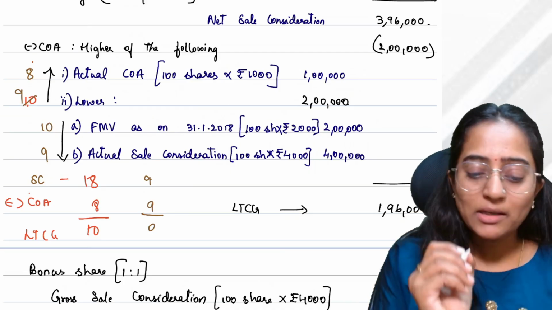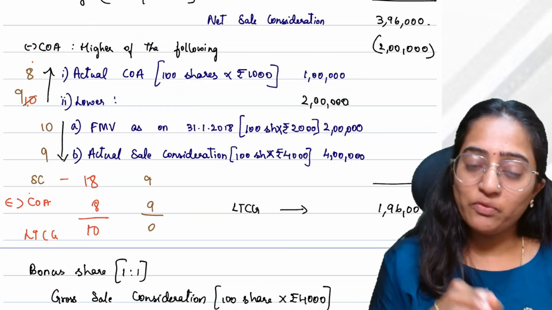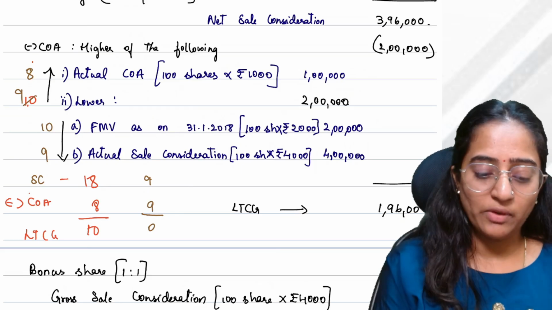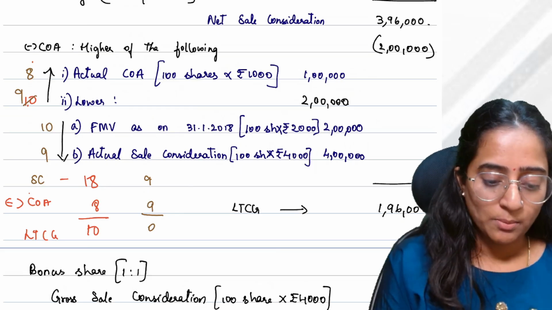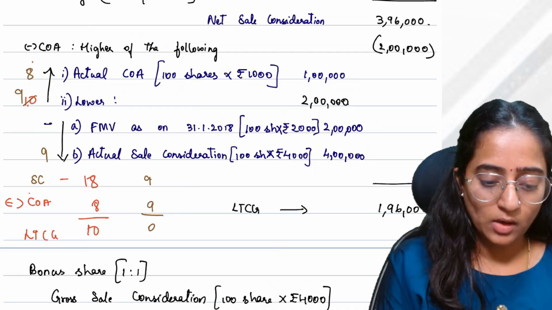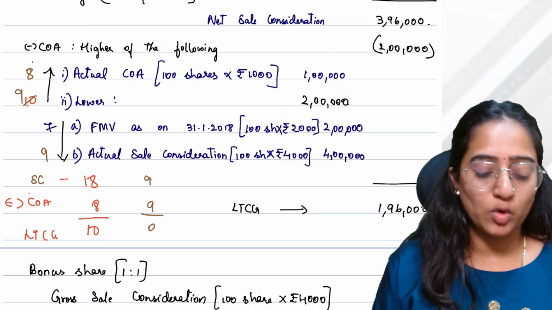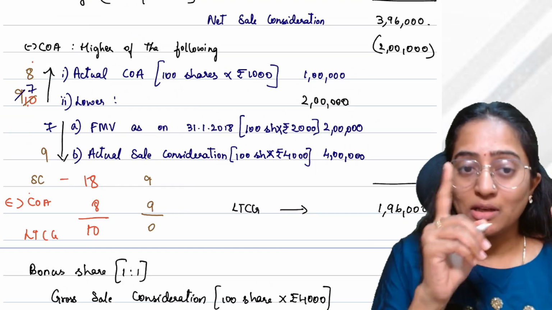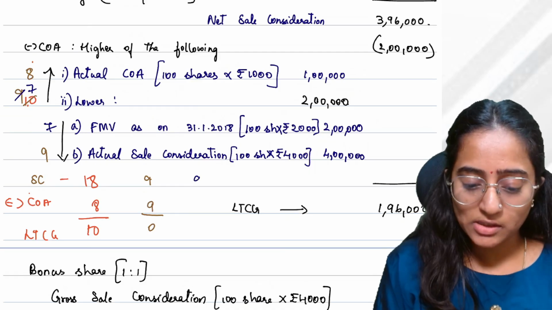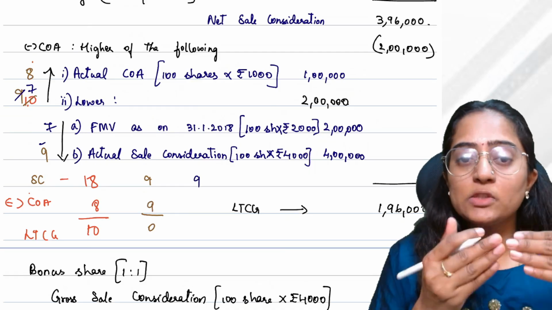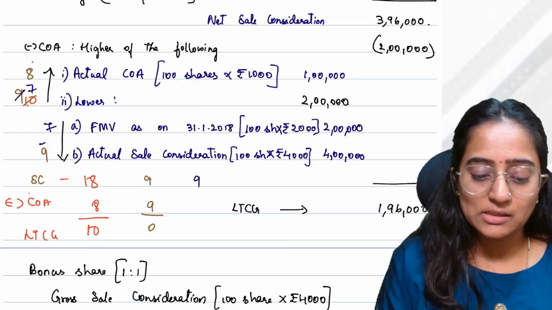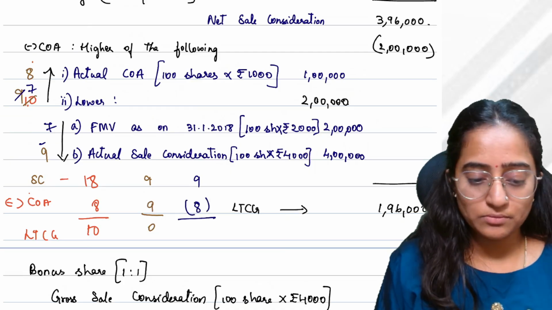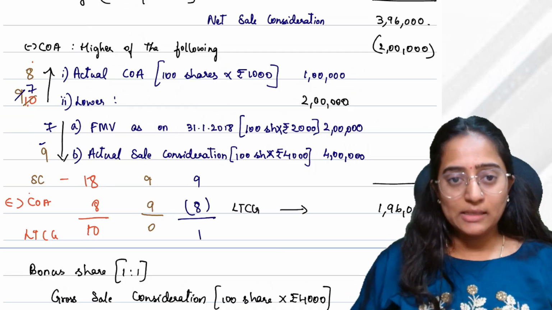Let's take a different scenario. Suppose my fair market value is 10 and my actual cost of acquisition was 7. Whichever is lower would be considered, so for the purpose of cost of acquisition I would consider 7. My actual sale consideration is 9. Here I would consider whichever is higher: 7 or 8, I would consider 8. So I would pay long-term capital gain as well.